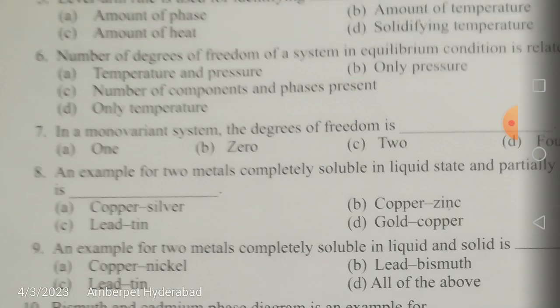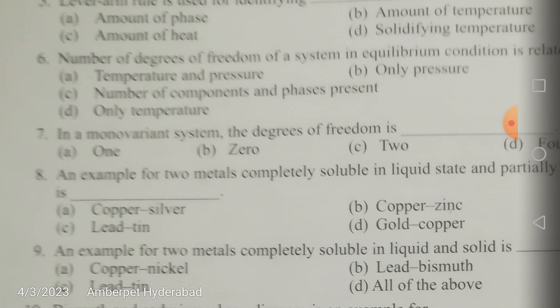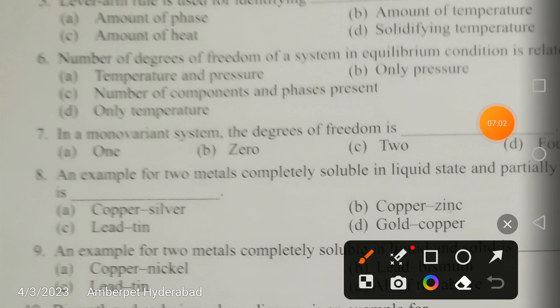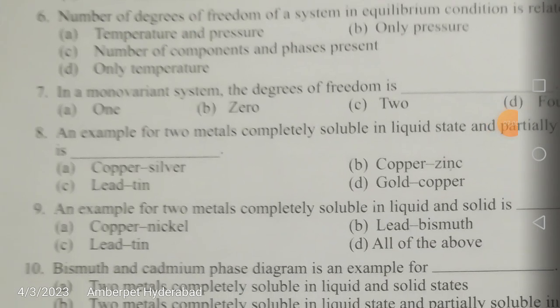Okay, next: the number of degrees of freedom of a system in equilibrium condition is related to what? Is it temperature and pressure, only pressure, number of components and phases present, or only temperature? It is going to be connected with your number of components and phases present. You have to remember the keywords, number of components and phases.